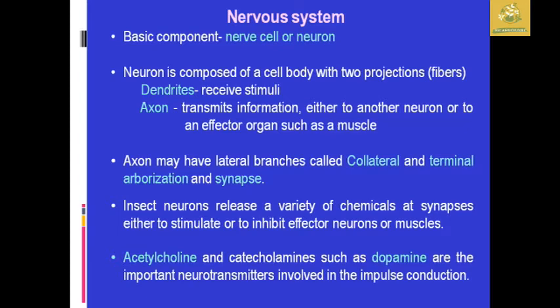Insect neurons release a variety of chemicals at the synapses, which either stimulate or inhibit effector neurons as well as the muscles. Acetylcholine and catecholamines such as dopamine are important neurotransmitters involved in impulse conduction in all insects.